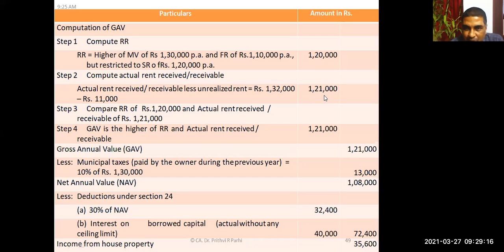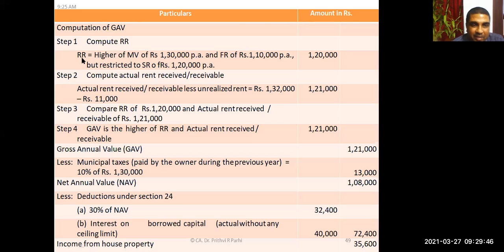This should be the right view. However, as I told you, when filing the income tax return, the form is prescribed in such a way that unrealized rent is not deducted here; it is deducted from the gross annual value. Just keep that in mind, but for academic purposes, ignore that. Just remember unrealized rent has to be deducted at this stage. Is it clear?